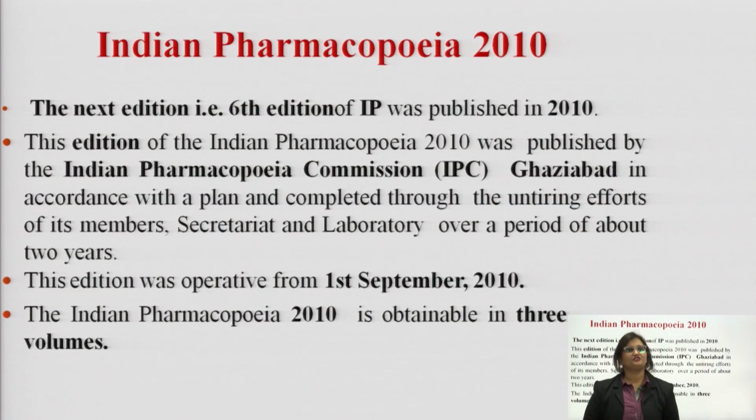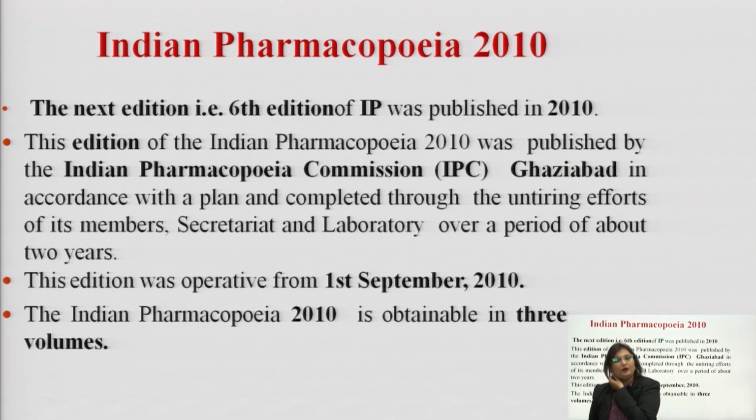As we have just seen, we have gone through right from 1955 till 2010. Since 1955 till 2010, we have seen a number of editions of Indian Pharmacopoeia. If you see, the organization of the Indian Pharmacopoeia has been improving right since 1955.